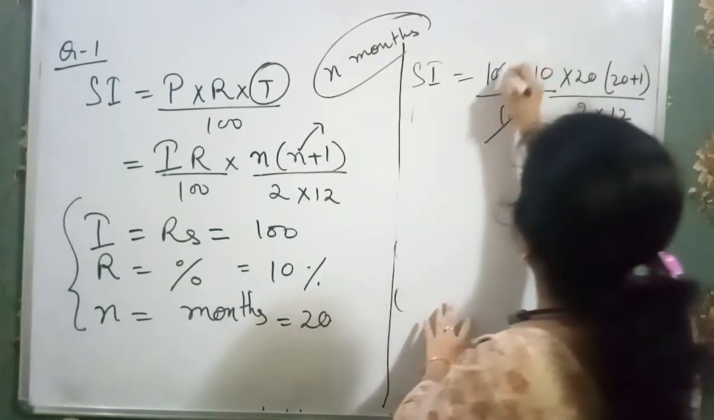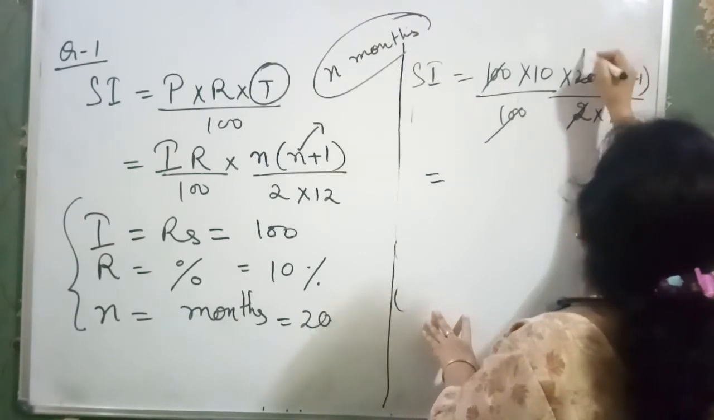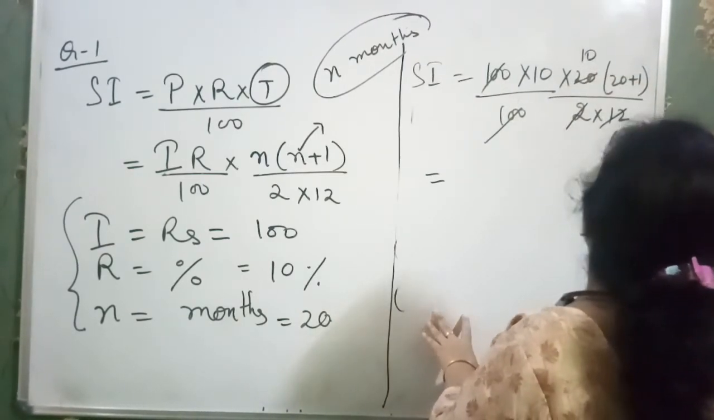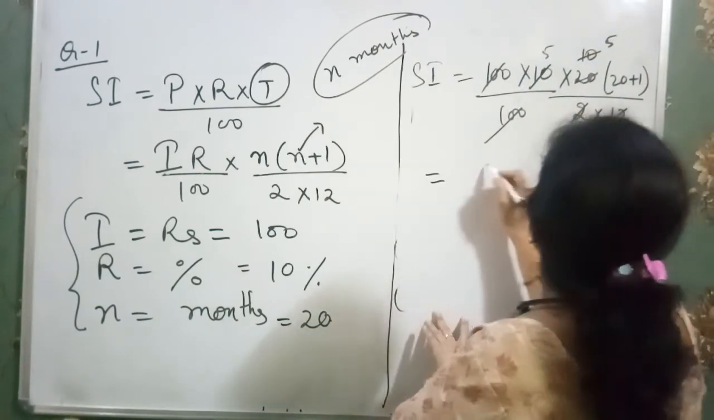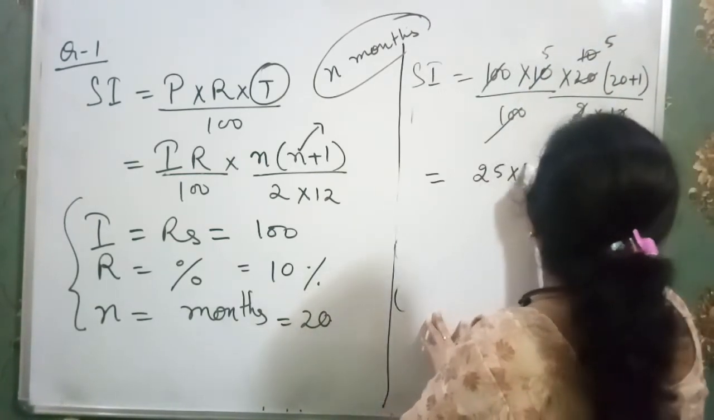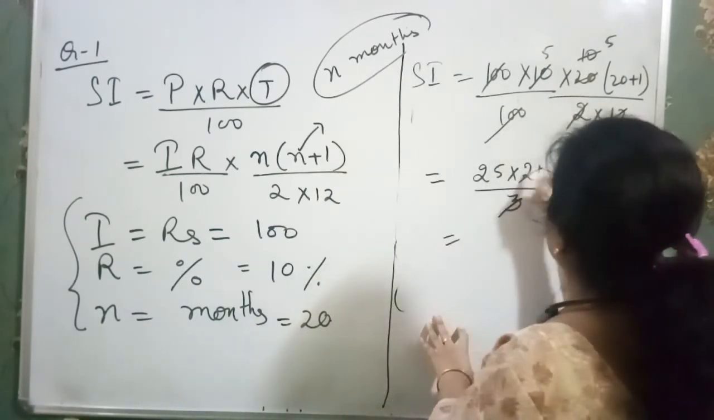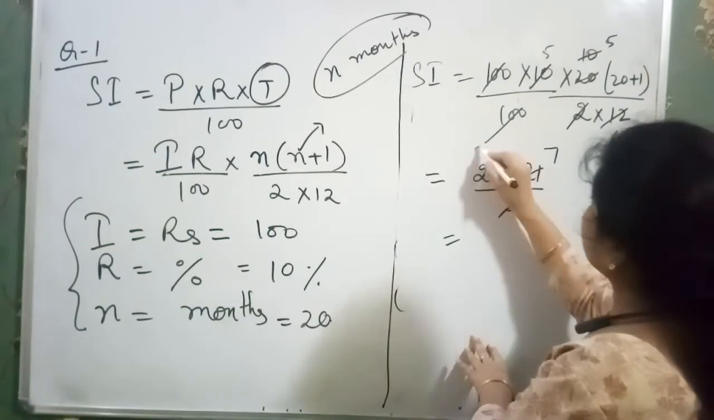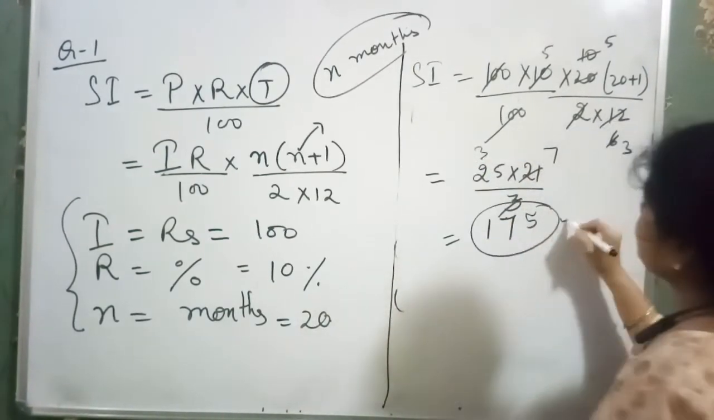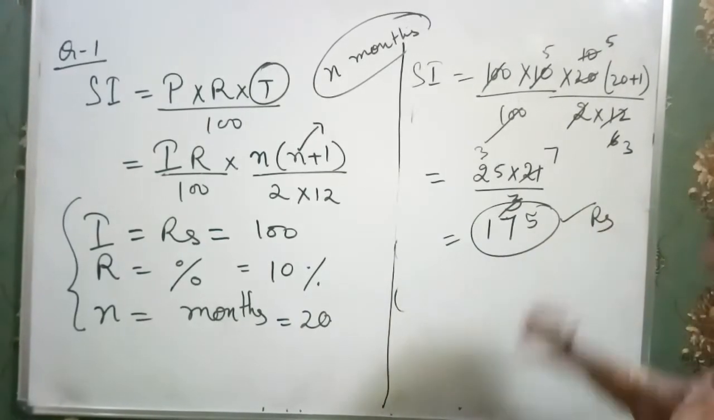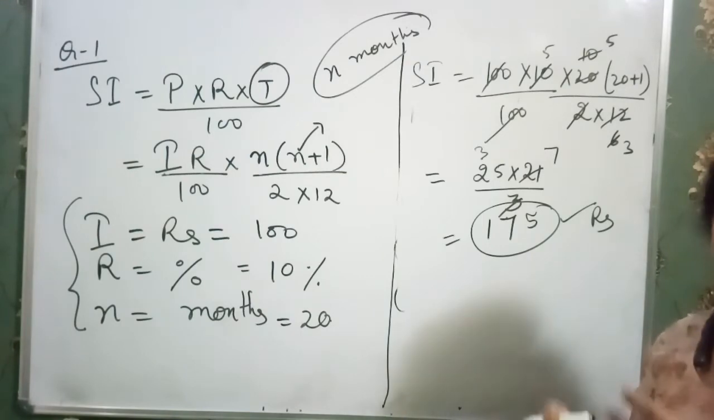This gets cancelled. So we have 2 tens are 20, 2 sixes are 12, 2 fives are 10, 2 fives are 10, 2 threes are 6. That means 25 into 21 over 3. So we have 7 fives are 35, 7 twos are 14, 175. So we got 175 rupees as the simple interest. That is, rupees 175 we got as interest from the bank.